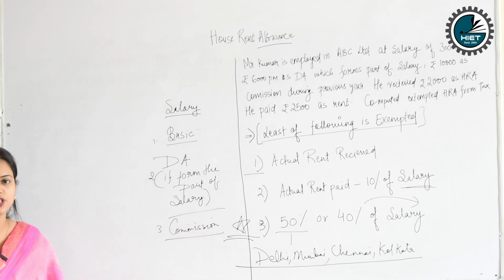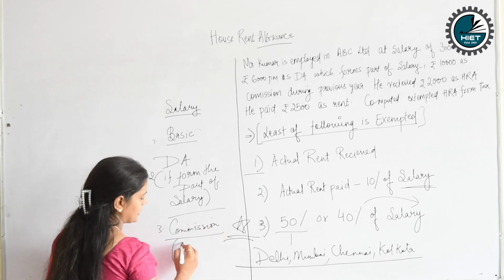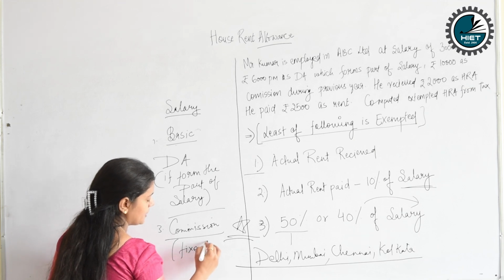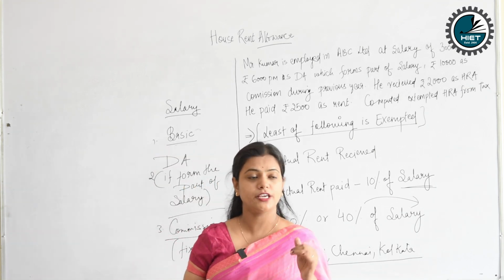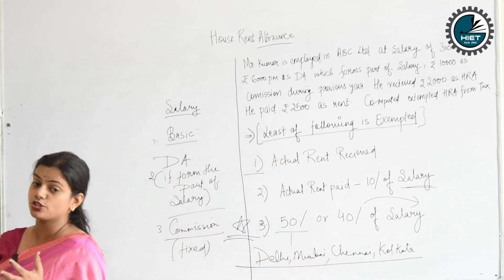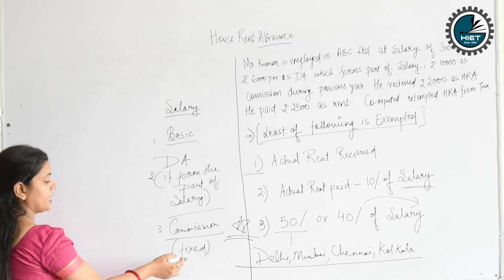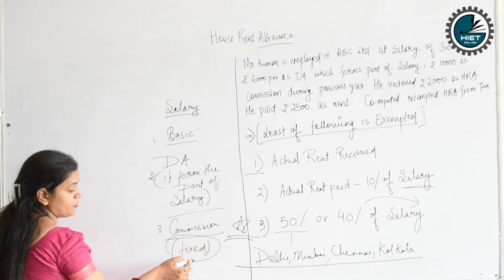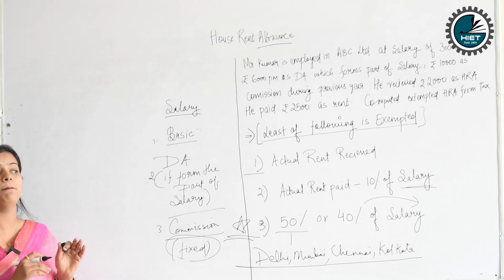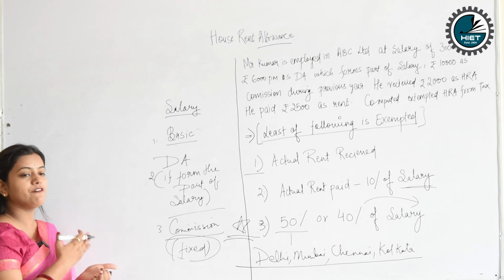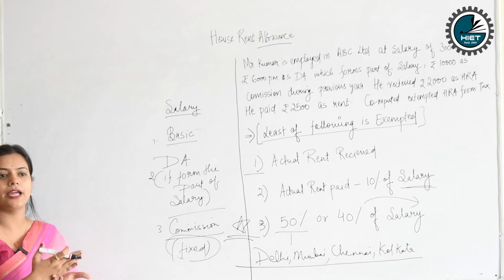Which kind of commission? The fixed commission, meaning commission which is fixed to your salary, which is of a recurring nature, which occurs every year.